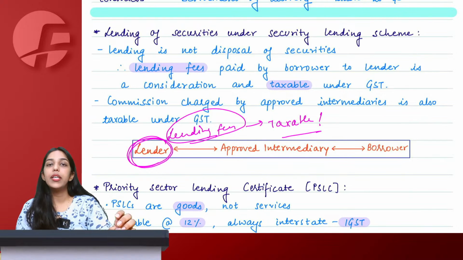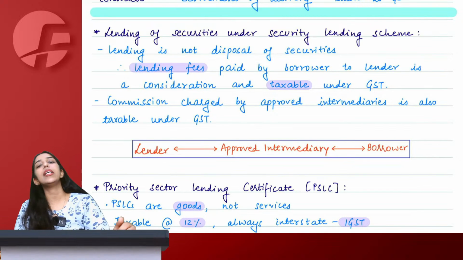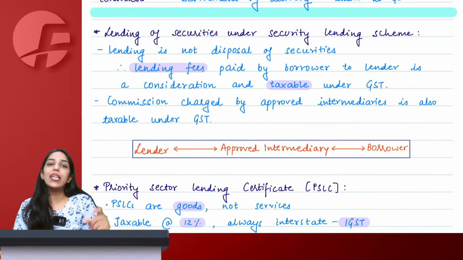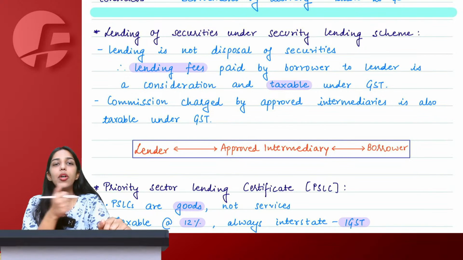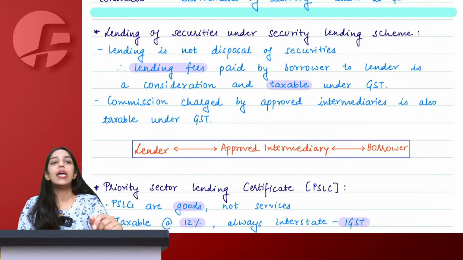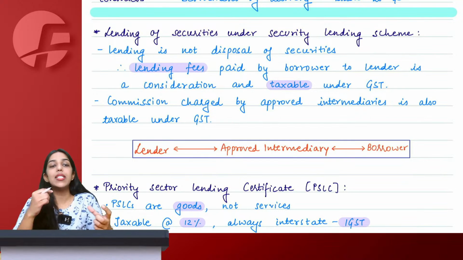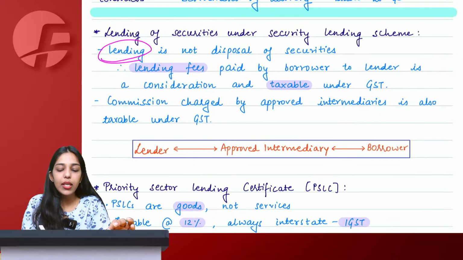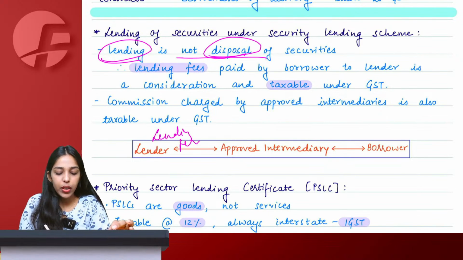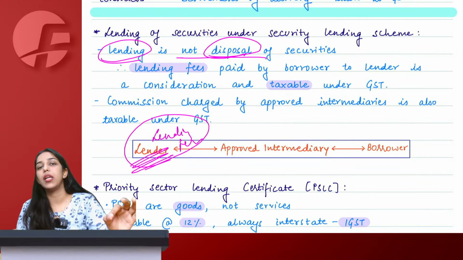The question here is, will this lending fees be taxable under GST? See, we know that shares, securities are neither goods nor services. Means if I directly sell a share, GST will not be applicable. But lending is not equivalent to selling or disposing. Lending is a separate transaction, a separate supply of service which is helping you to do your trade in the shares, which simply means lending is not equivalent to disposal of security. Therefore, whatever lending fees this lender is receiving from the borrower, that would be taxable under GST.